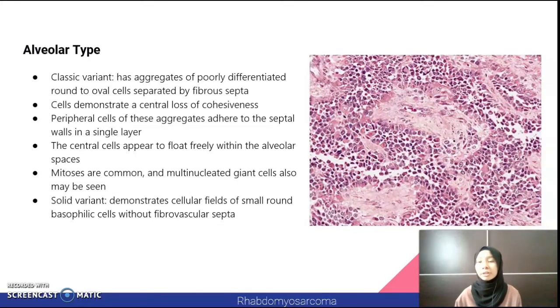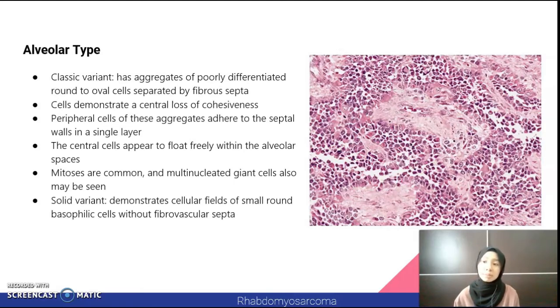The cellular type of rhabdomyosarcoma has a classic and a solid variant. The classic variant is characterized by aggregates of poorly differentiated round to oval cells separated by fibrous septa. Cells demonstrate a central loss of cohesiveness, which results in an alveolar pattern. Peripheral cells of these aggregates adhere to the septal walls in a single layer.